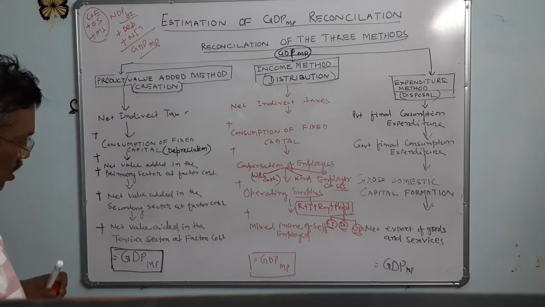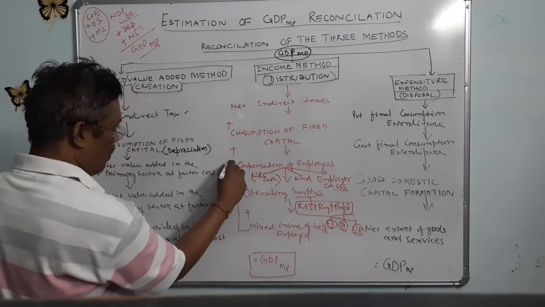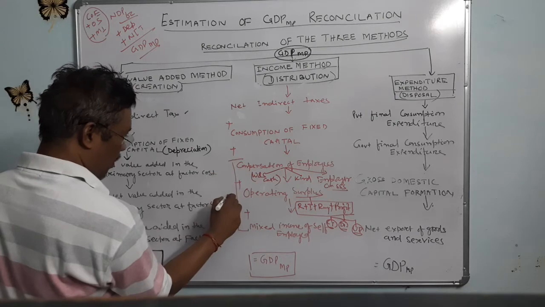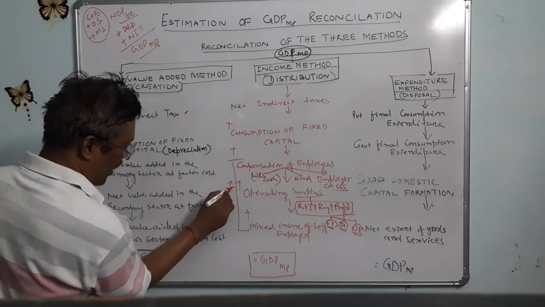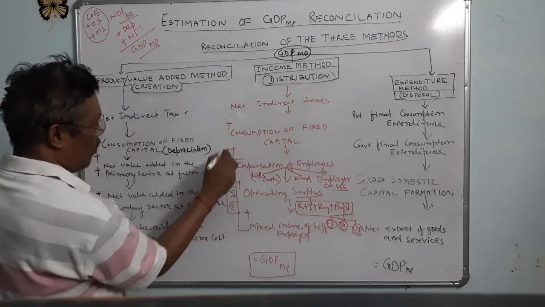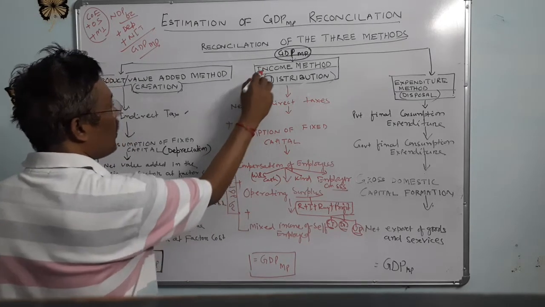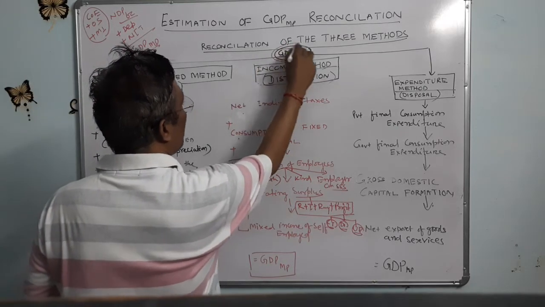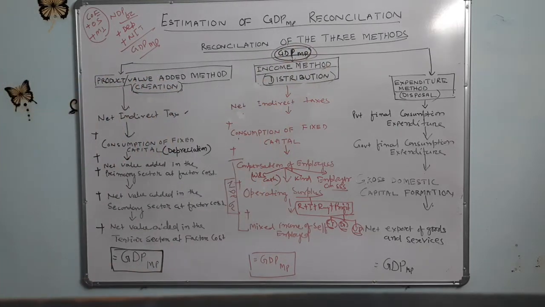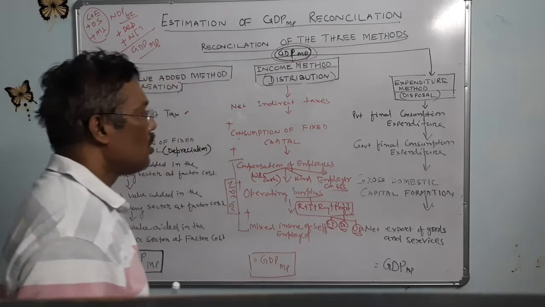Here compensation of employees, operating surplus, mixed income. This is the NDP at factor cost. NDP at factor cost plus consumption of fixed capital plus net indirect tax, then we will get GDP at market price. Clear? Next is expenditure method.